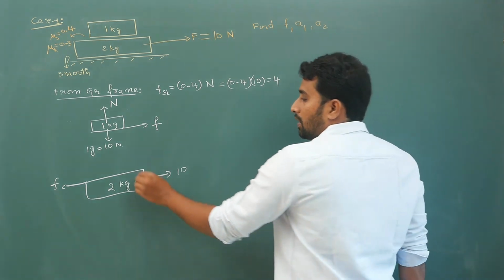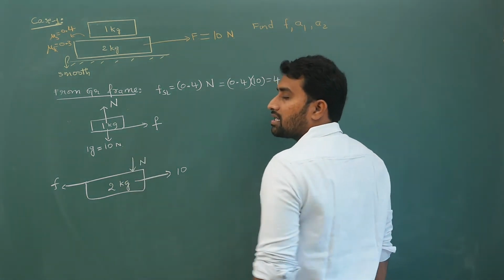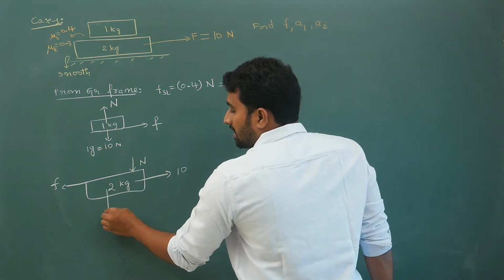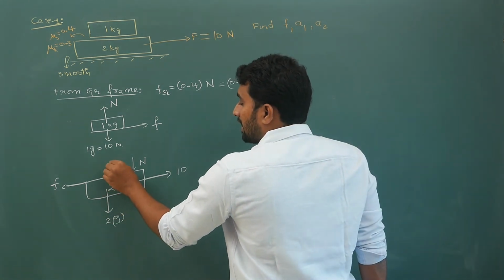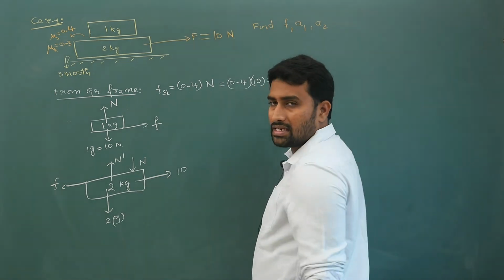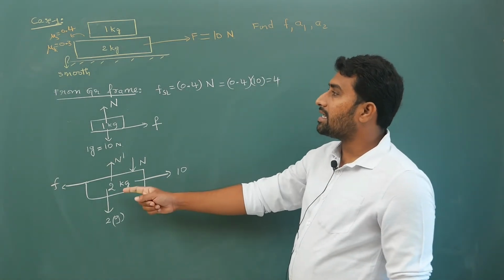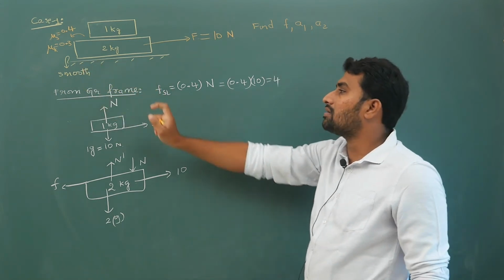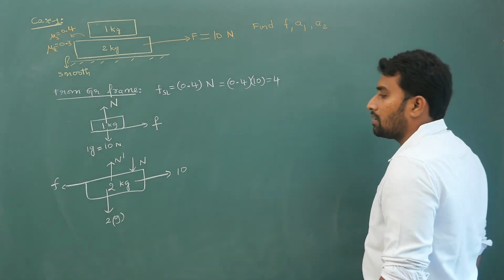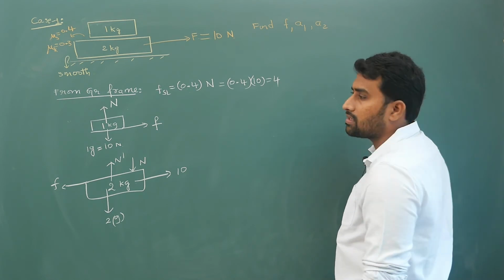On this block, normal reaction N, because of the top block, will be this way. Gravitational force mg, 2g, and N dash will be acting this way, but this vertical calculation is of no use. Calculating N dash will take place if this surface is rough. Let's not worry about the bottom surface now. Let us look at the horizontal direction.